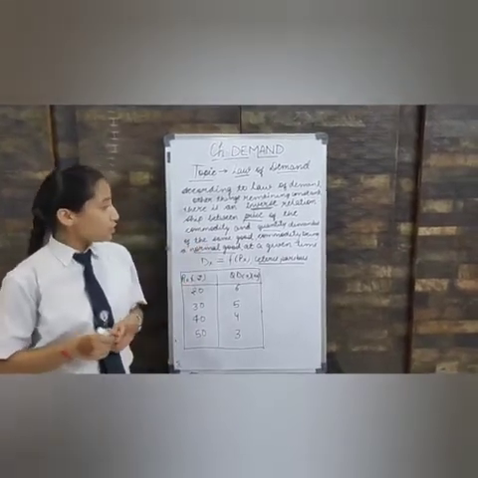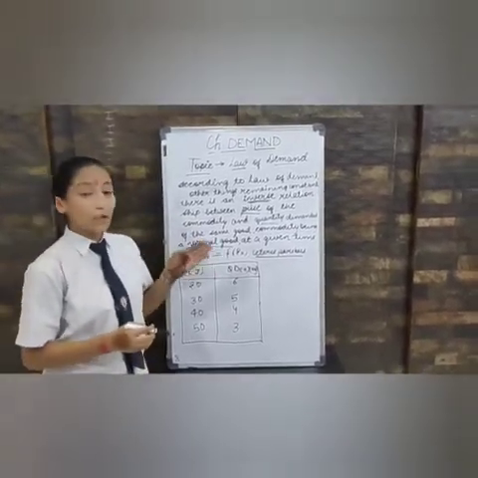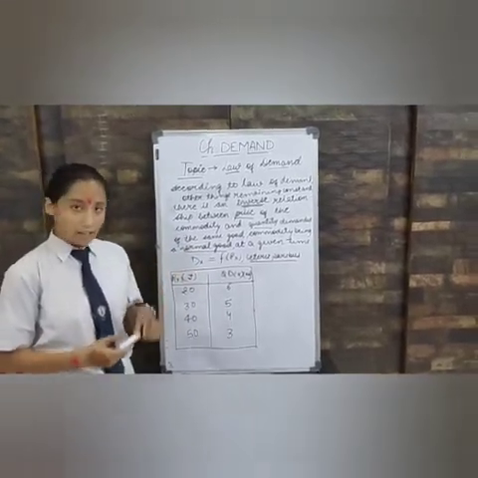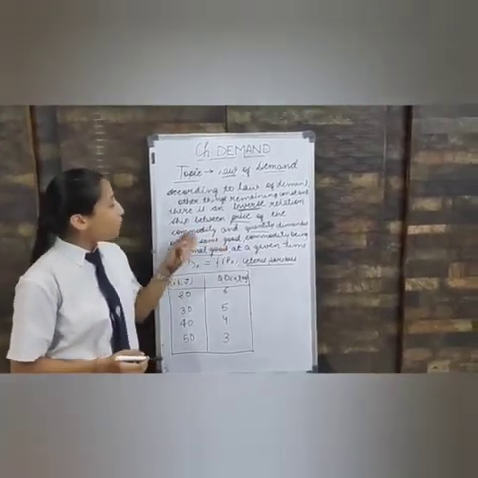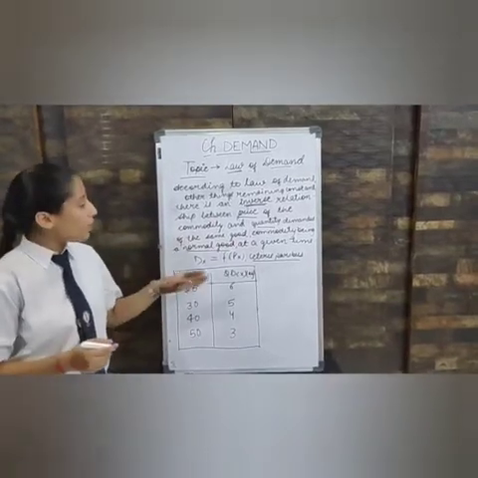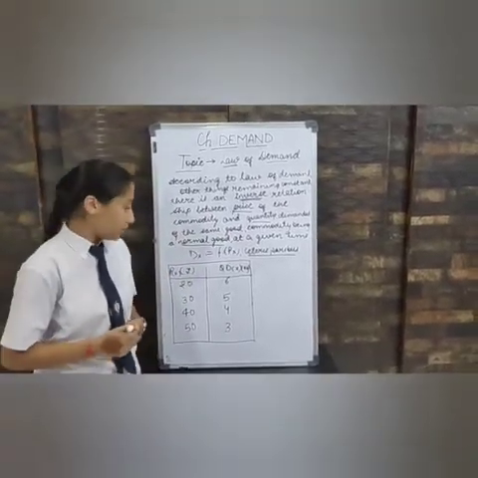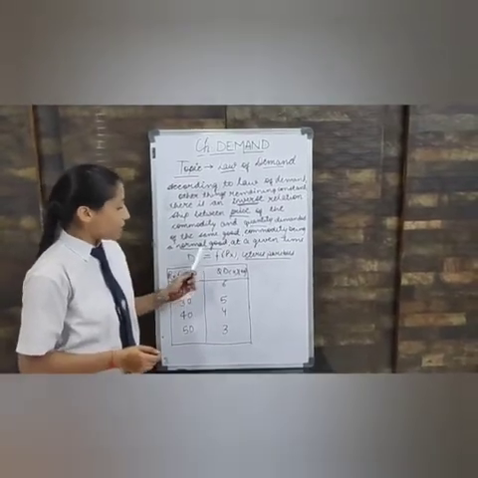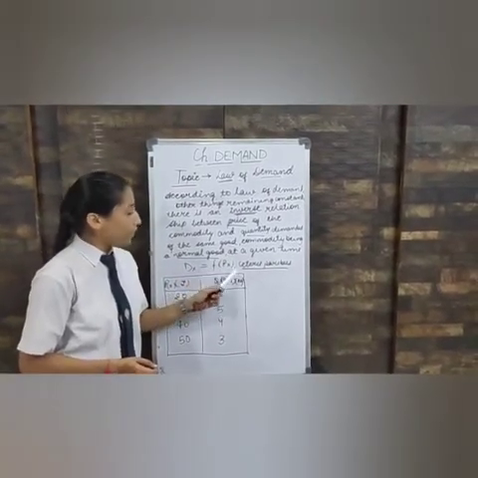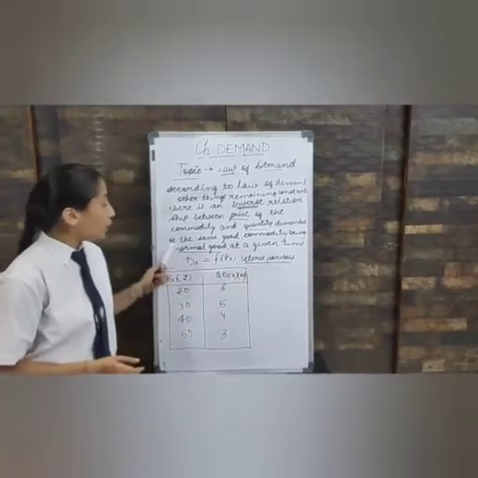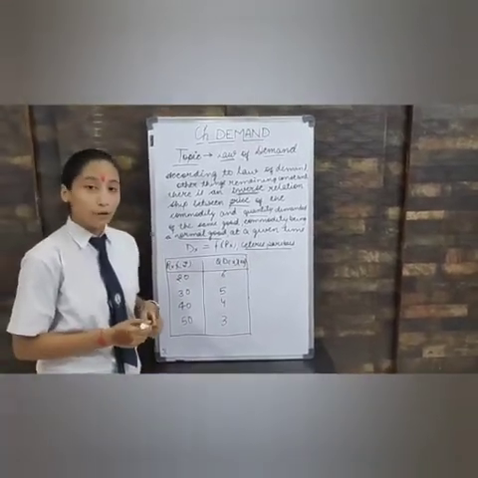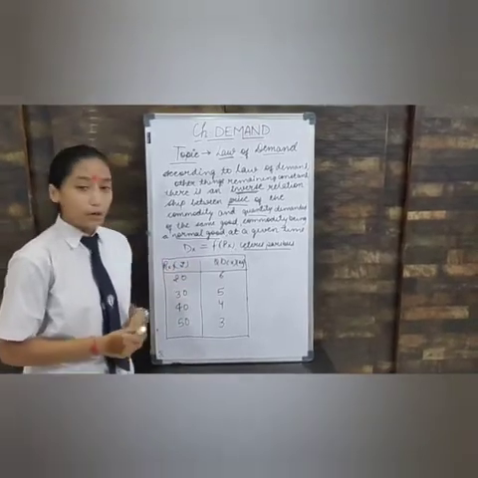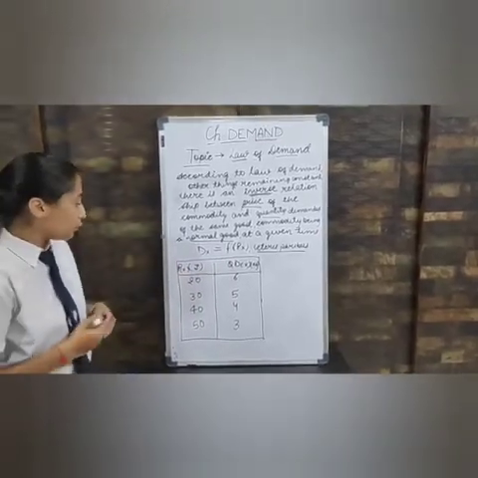So inverse relationship here means that if the price of good X increases, then quantity demanded for the same good X decreases, and if the price of good X decreases, then quantity demanded of the same good X increases. So it can be symbolically represented as D of X equals F of P of X, ceteris paribus. Here D of X refers to the demand for good X, F refers to the function, and P of X refers to the price of good X.